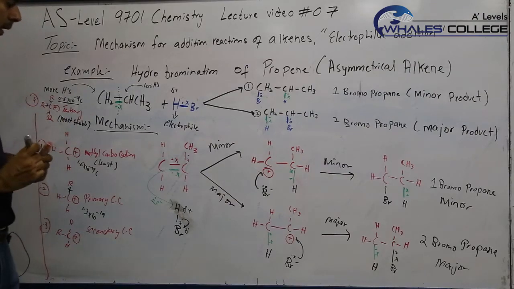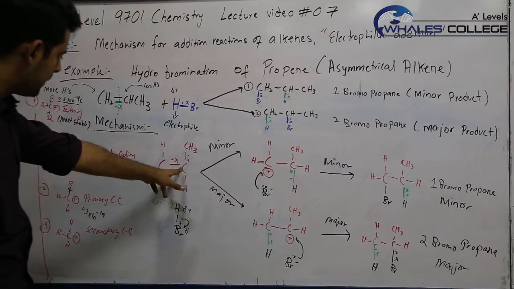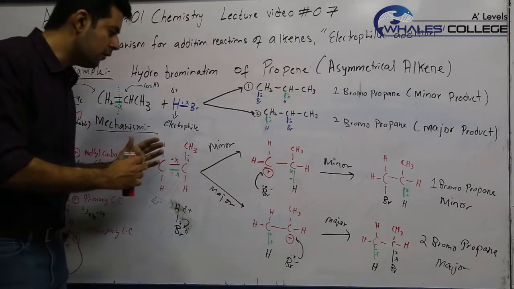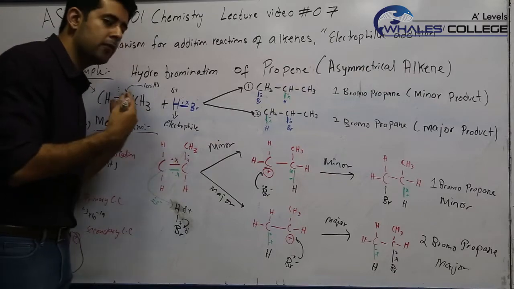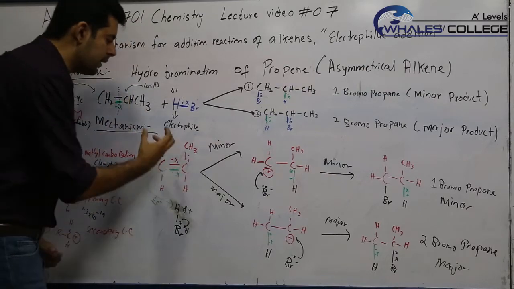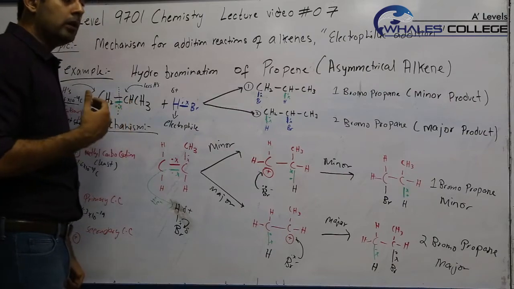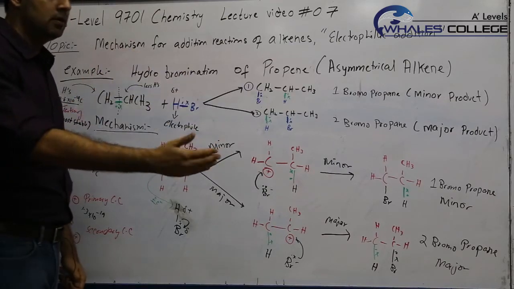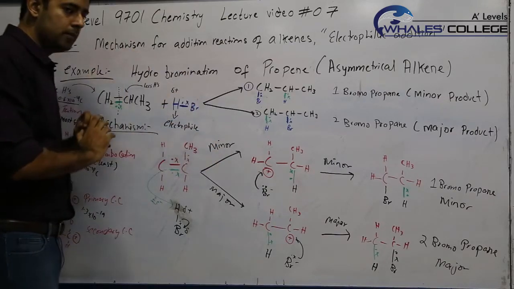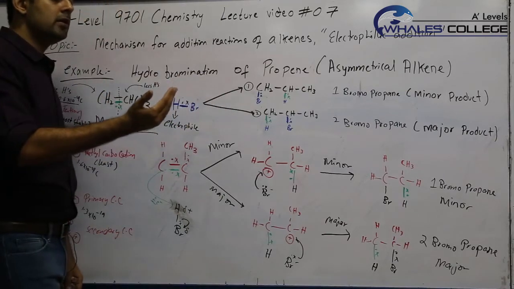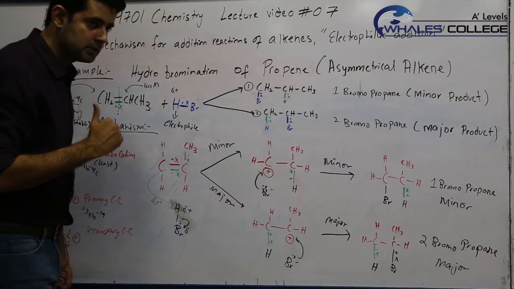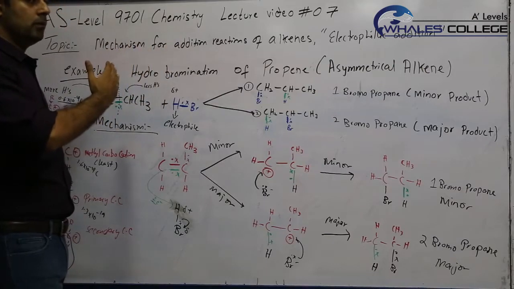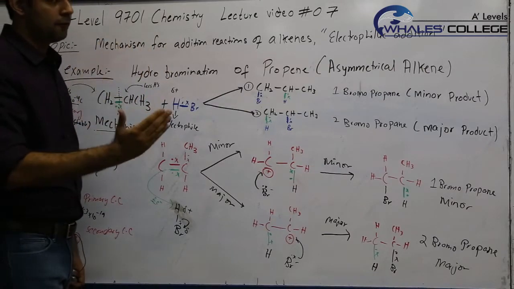So when the pi bond breaks, one of the carbons has to let go of its electron, and one of them, the left carbon or the right carbon, will have to carry a positive charge. Which one will carry the positive charge first? The one which will form a more stable carbocation, the one which is attached to more carbons, which is similar to the Markovnikov rule, because the one which is attached to more carbons is actually the one which is attached to fewer hydrogens. And if that carbon has to carry a positive charge, then the other one which is attached to more hydrogens has to bond with the electrophile.